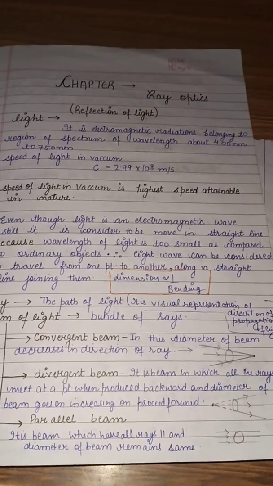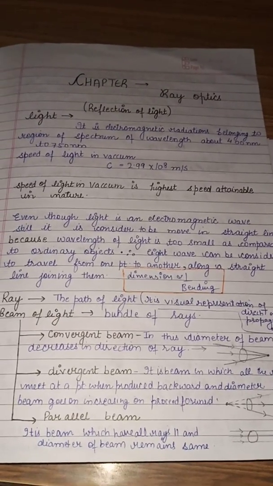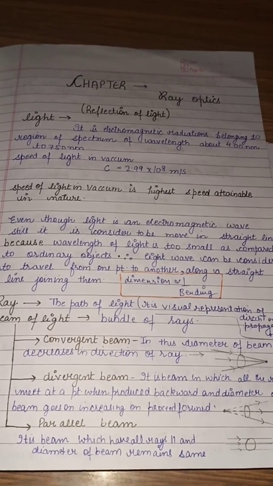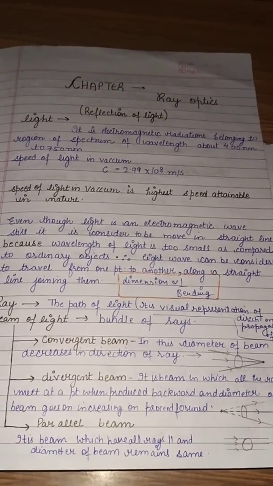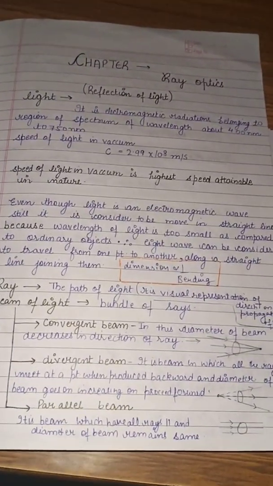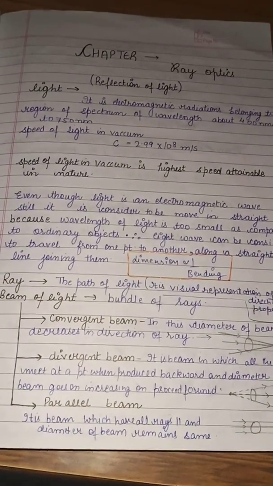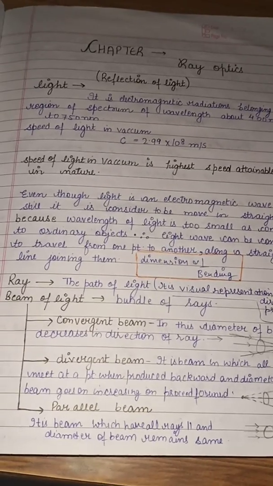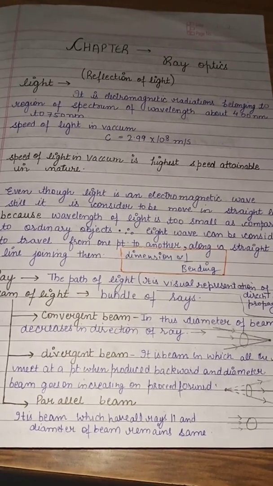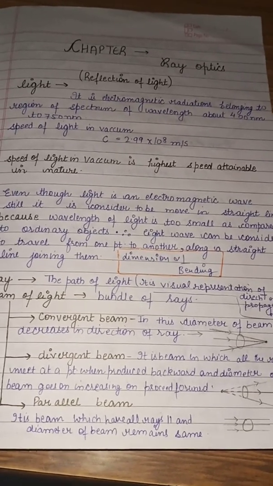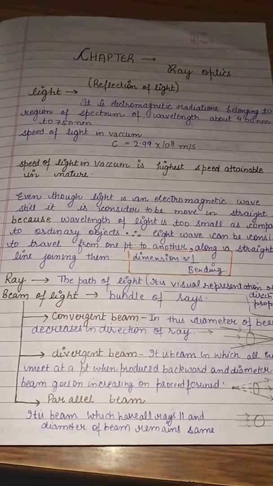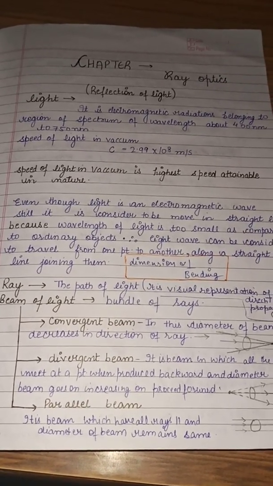But according to physics, it is an electromagnetic radiation belonging to the region of spectrum of wavelength about 400 nanometer to 750 nanometer, and its speed in vacuum is 2.99 x 10^8 meter per second. And this is a highlighted sentence of NCERT that speed of light in vacuum is the highest speed attainable in nature.